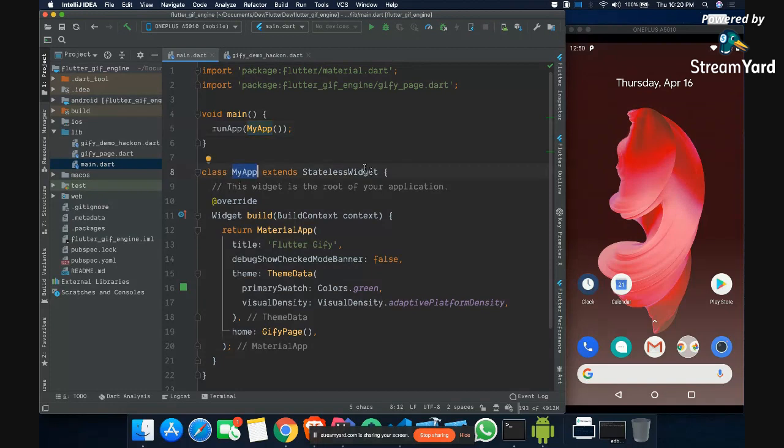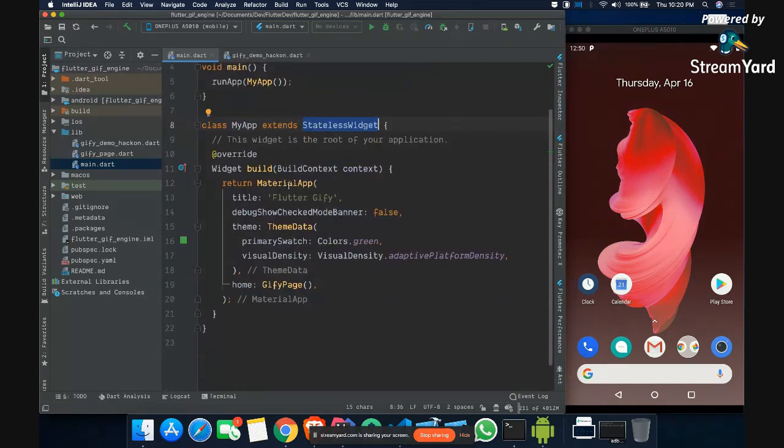Now MyApp is extending StatelessWidget, which means that this is not going to change, right? MyApp is never going to change, it will always be the same application. That's why it is stateless. And then every widget has this build method where we get this context. Context you can understand as the location of your widget in the widget tree. If you are familiar with web, there is the DOM, right? The DOM is kind of a tree. Similarly, in Flutter, we have this widget tree, and context gives you the location of the widget in the widget tree. You can understand it like this.